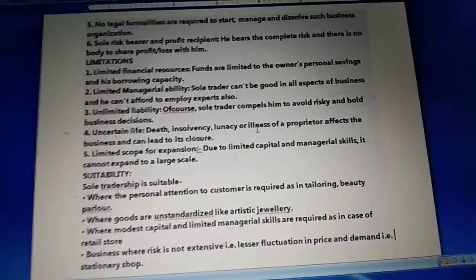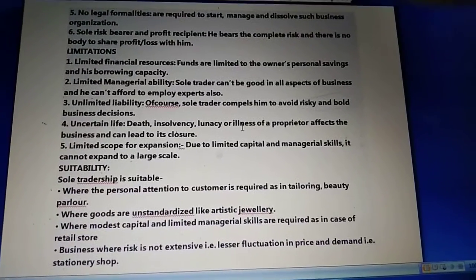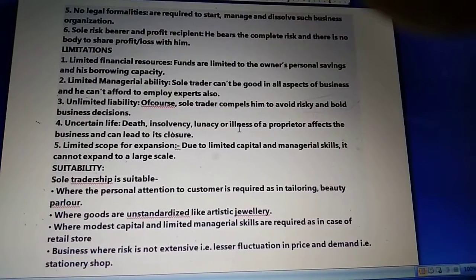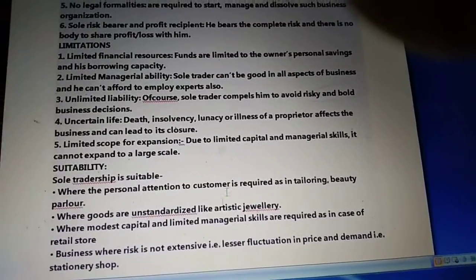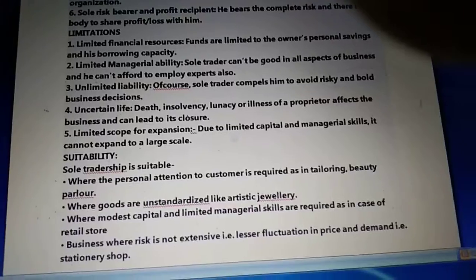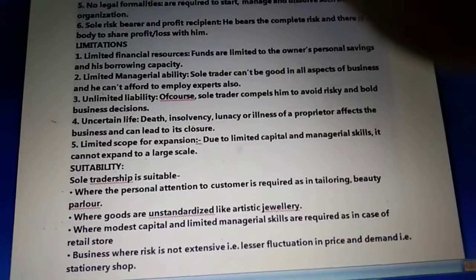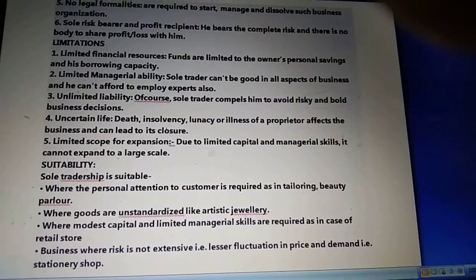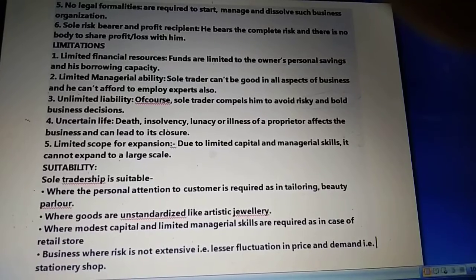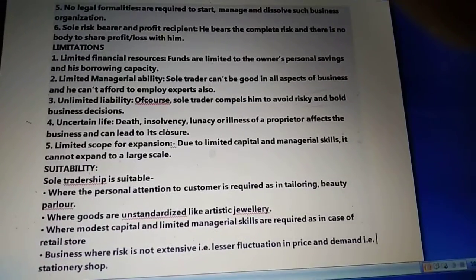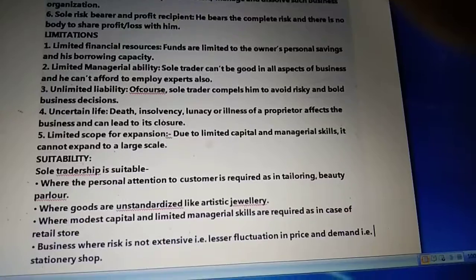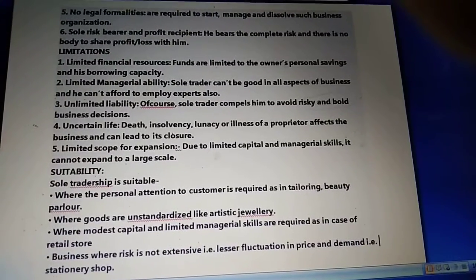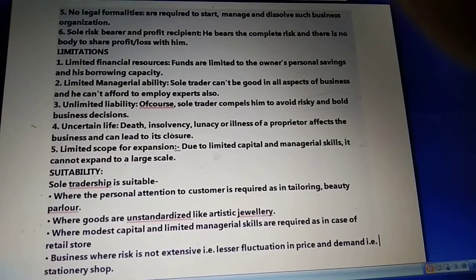Now students, we will read where this type of sole proprietorship form of business organization is used. It means the suitability of a sole trader. We can go with sole proprietorship where personal attention to the customer is required, as in tailoring and beauty parlors.